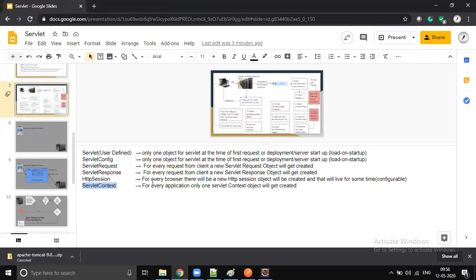Based on your requirement, if you want to store data at request level, put it in the servlet request. Session level is usually used for login and logout, some kind of login mechanism you want to maintain, so we use HTTP session. When you want to share data across multiple servlets, we use the servlet context. So one application, one context; one browser, one session; for every request, one servlet request and one servlet response; one servlet, one servlet object.